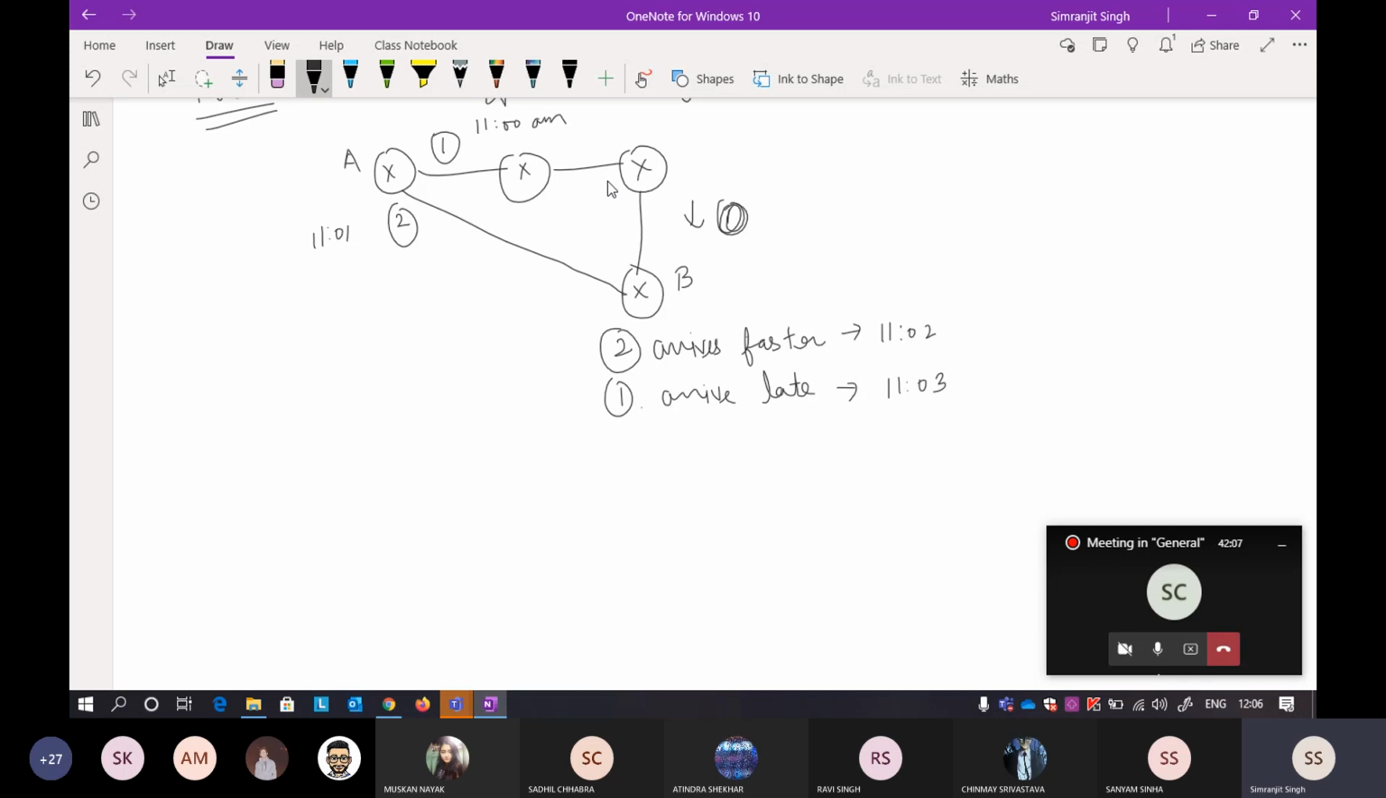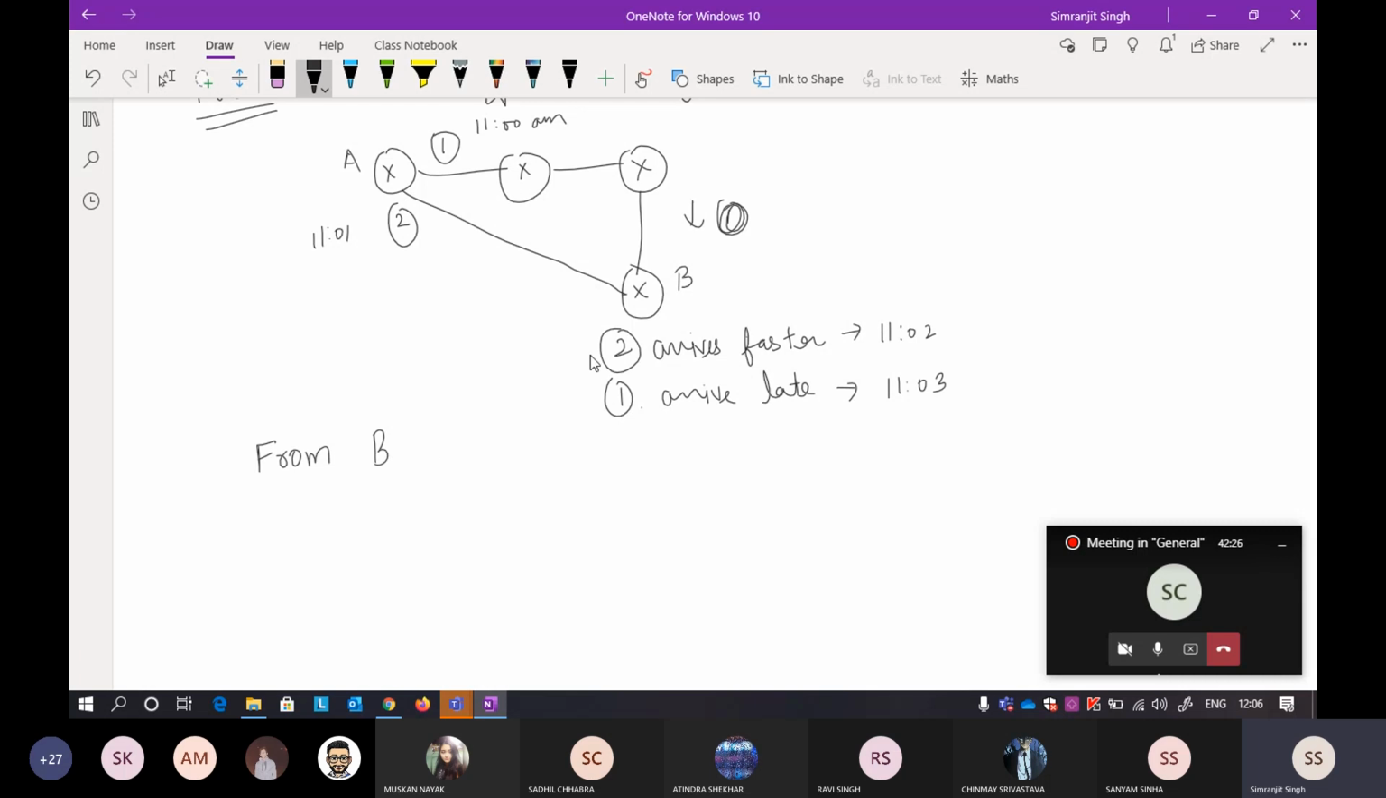This particular packet will arrive late because it has to go through two routers, and they will process it and again put the packet onto the link. There will be transmission delay and there will be some propagation delay between them. Okay, so that is already known to us. Now think about it from